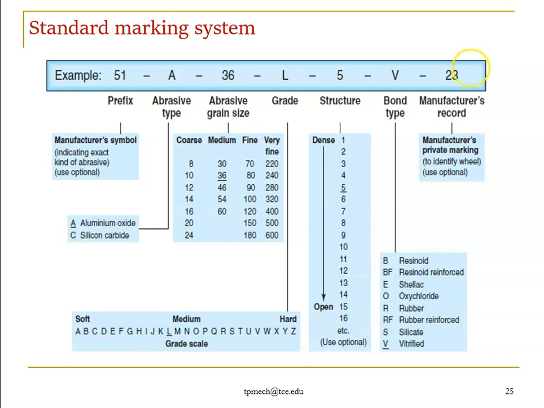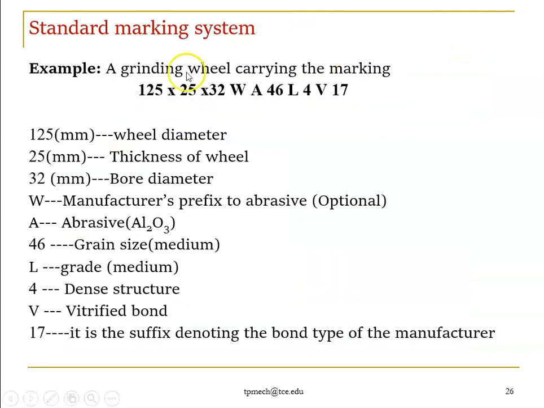Then we mentioned in 23. Right, so this is what a standard marking system looks like. This is one of the examples: 125, 25, 32, WA. 125 stands for wheel diameter, 25 for thickness of material, and 32 for bore diameter. W means it is a manufacturer's fix. It may be optional.